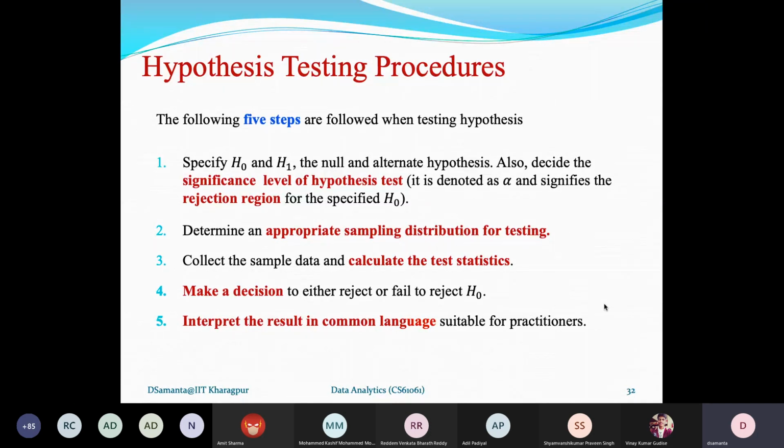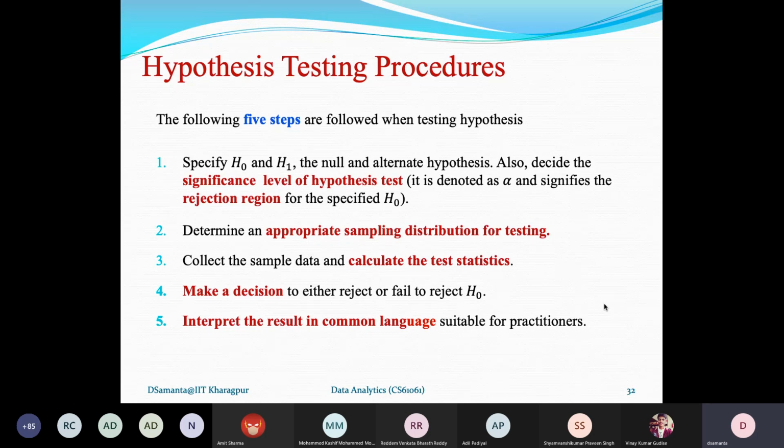And then finally, results reporting. That means you should report the result in very common language. Steps 1 to 4 are mathematical formulation, but step 5 is a non-formal expression so that any decision maker who does not know anything about data analysis can understand the result. So these are the 5 steps involved. The final step is a very trivial step.